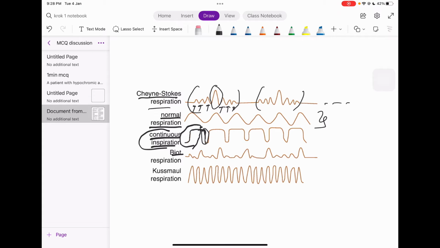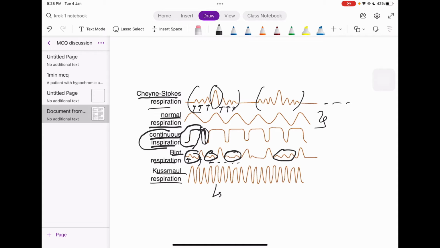Then Biot respiration, which is incomplete inspiration: a little bit of inspiration, thereafter expiration, thereafter a brief pause. This is just like Cheyne-Stokes, but with totally different patterns, which we are able to observe. That is what is known as Biot respiration. And the last and most important one is Kussmaul respiration.